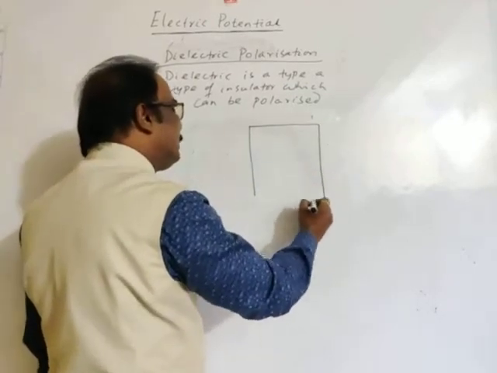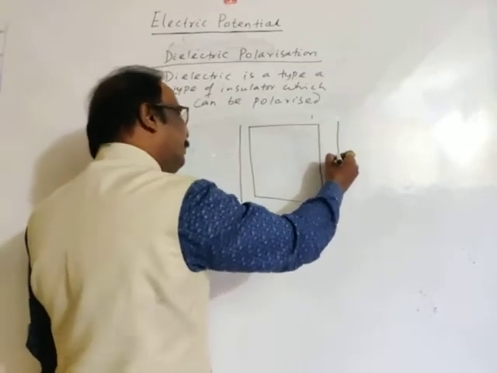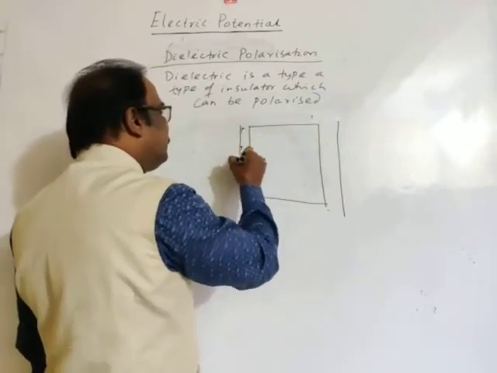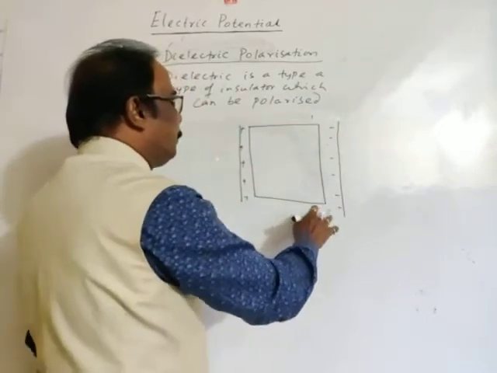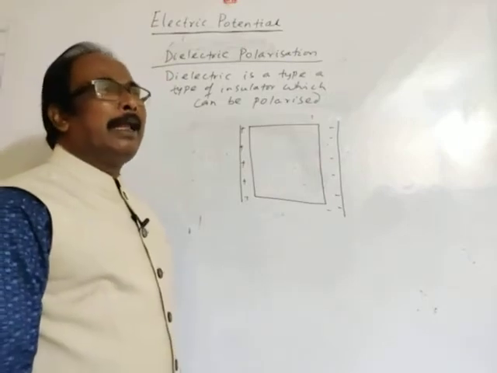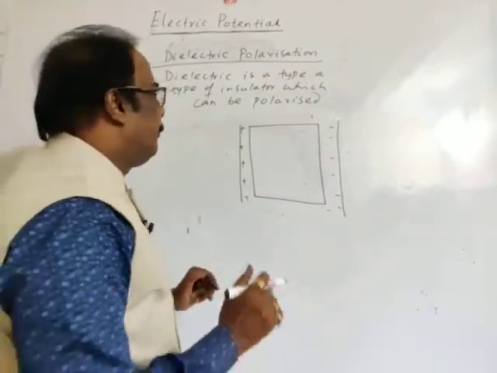Suppose this is a dielectric medium placed in a uniform electric field. This is positive, this is negative. So suppose the atoms of this dielectric are already polarized.